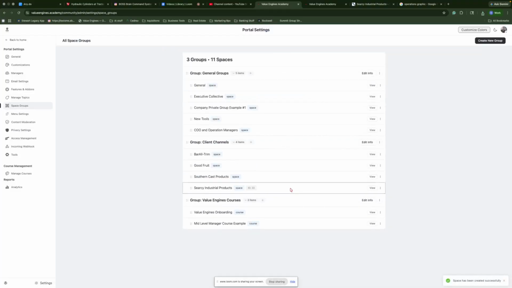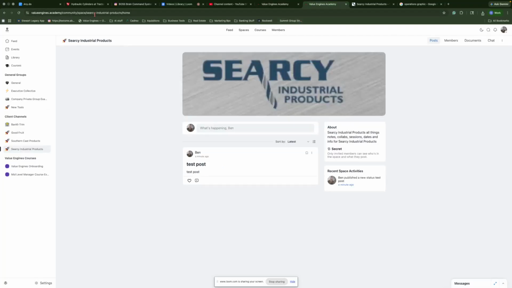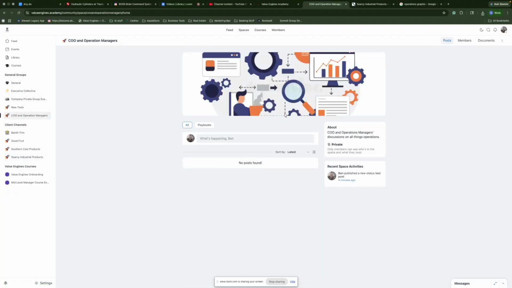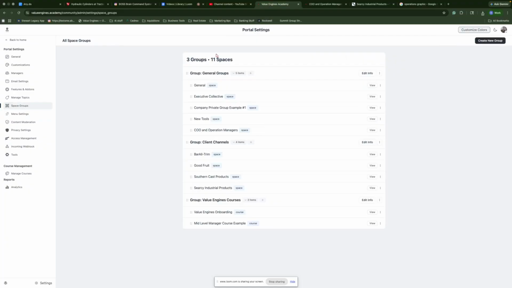That's what makes it look better. And now the space is there, right? And so I'm going to refresh my page. You're going to see it. Now you'll see on the left-hand side, CEO and operations managers. You can see that graphic there. You can see what it's about. Just cool stuff. So that is how you create groups and spaces.